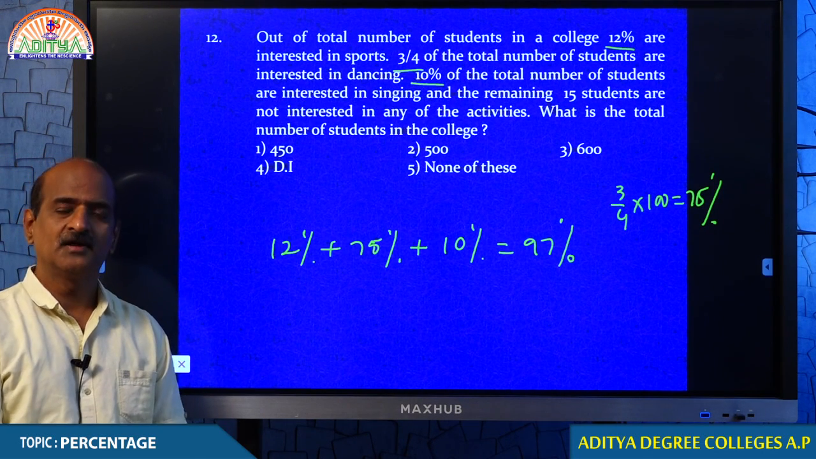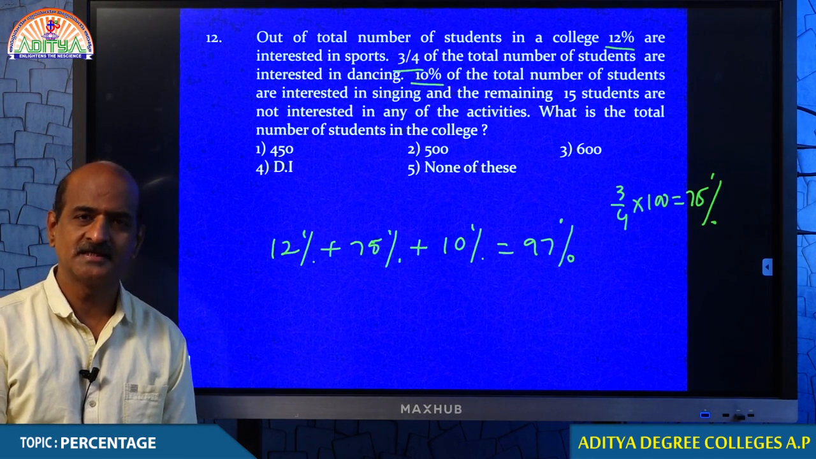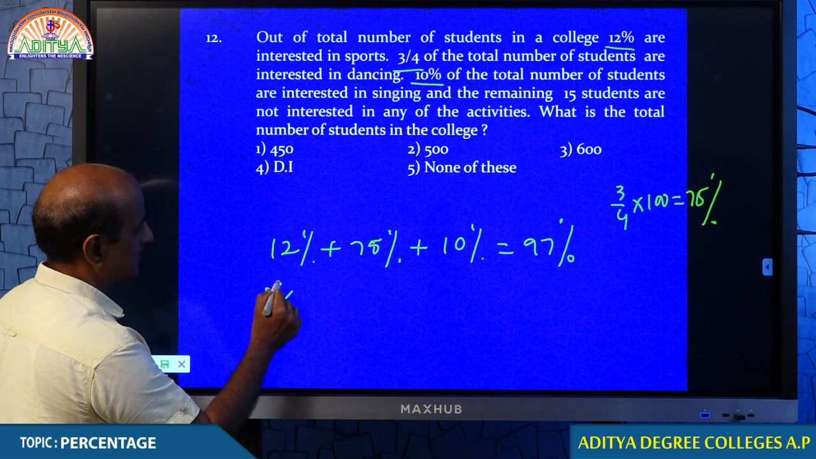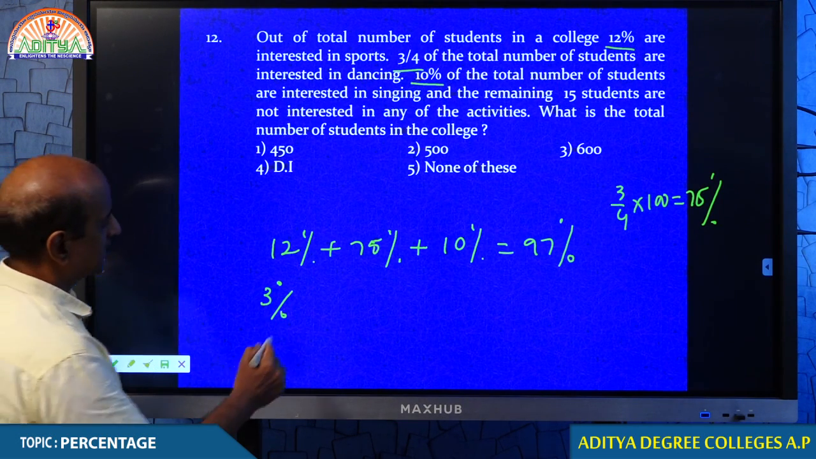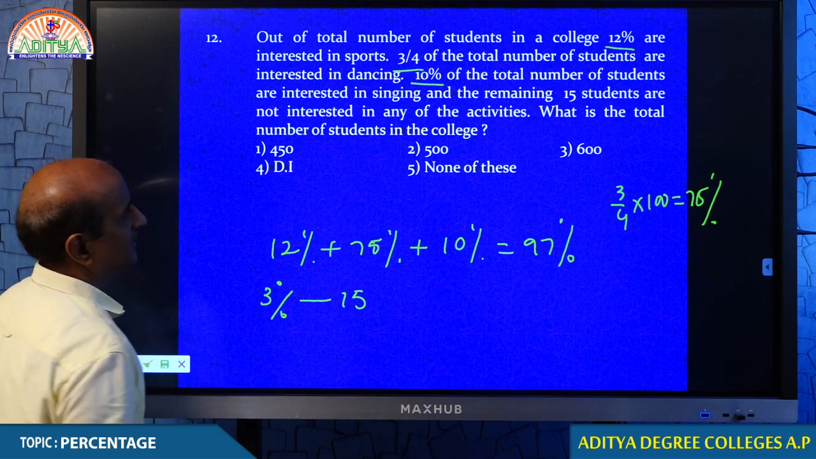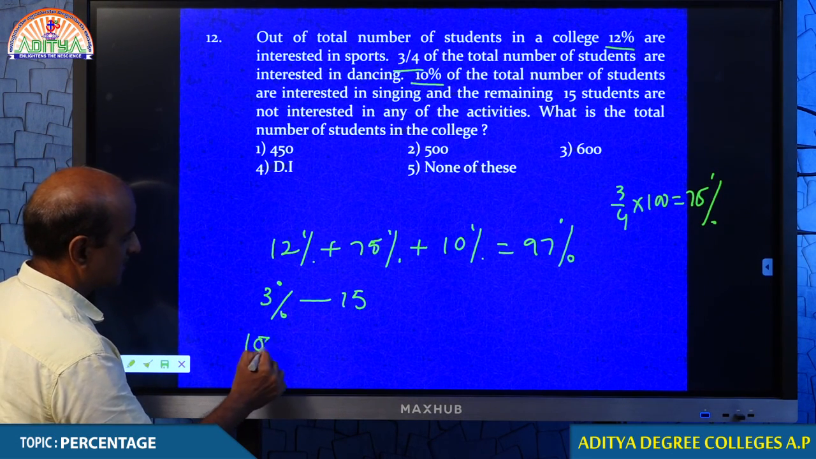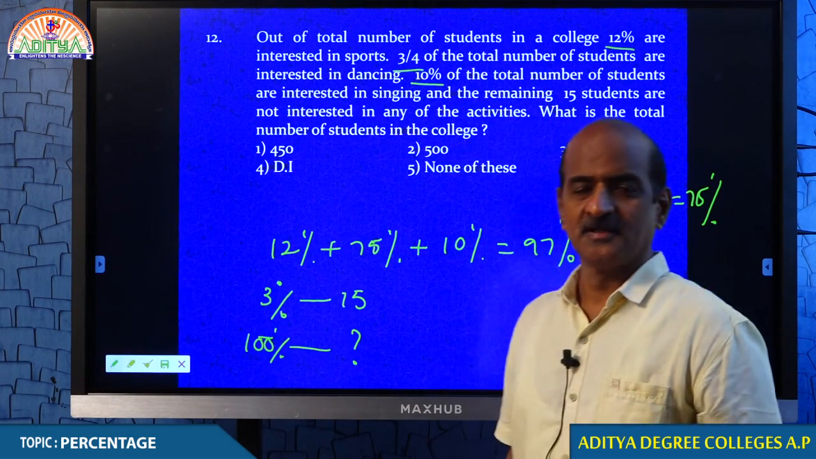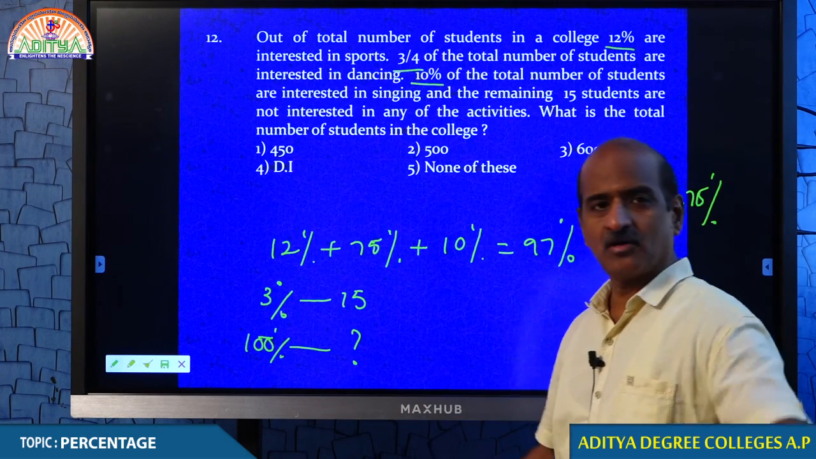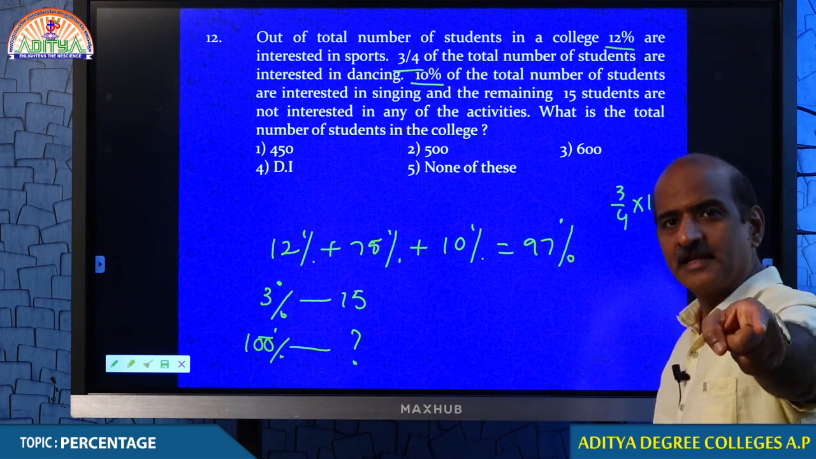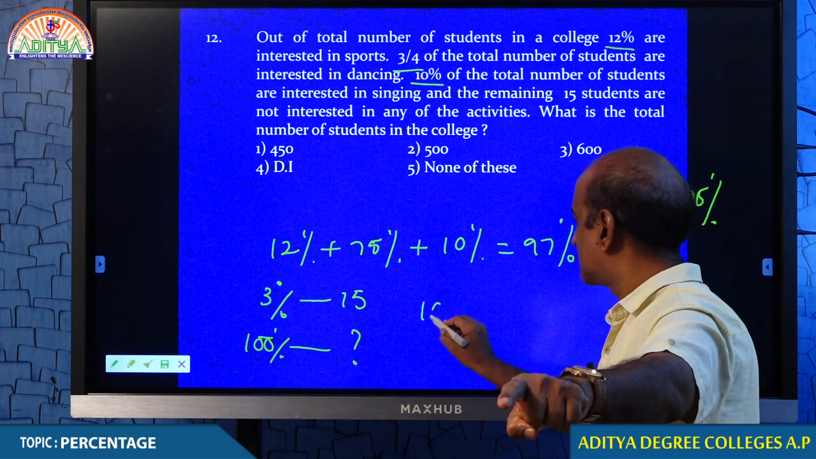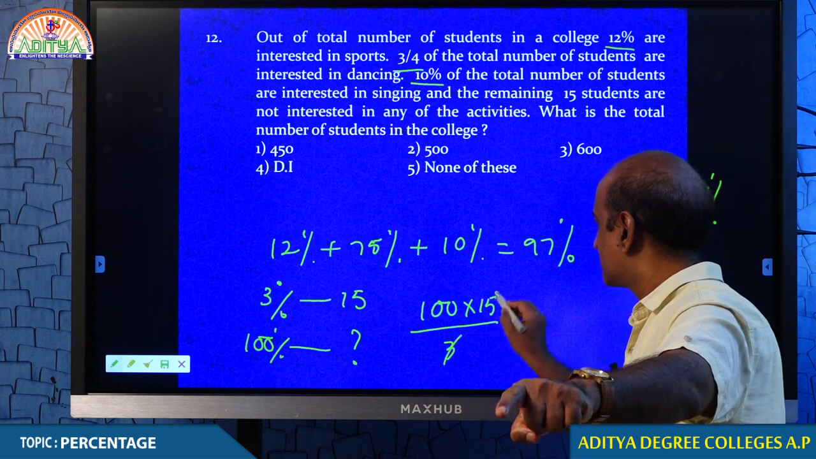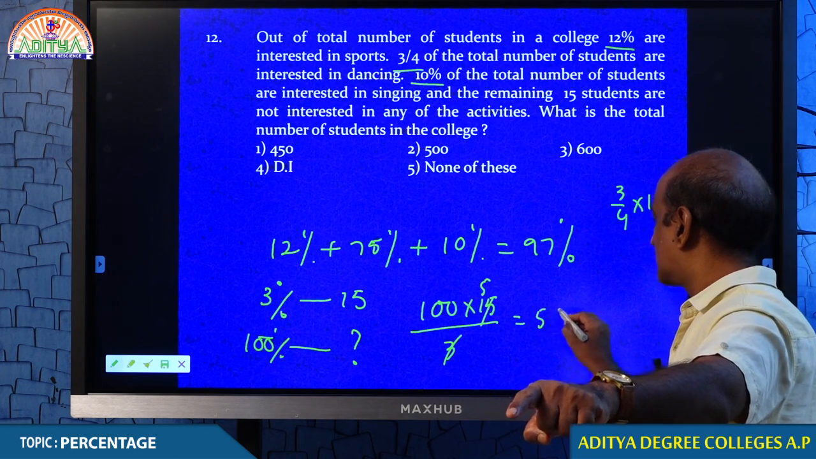have taken. 12 plus 75 plus 10, 97% got engaged in some activity. Therefore, I can tell you that 3% are idle and those 3% are equal to 15. What is the total number of students? 100% is how much? You understand this? 3% are not interested in any activity. The 3% is equal to 15. 100% is how much? 100 into 15 by 3. Therefore, your answer must be 500.